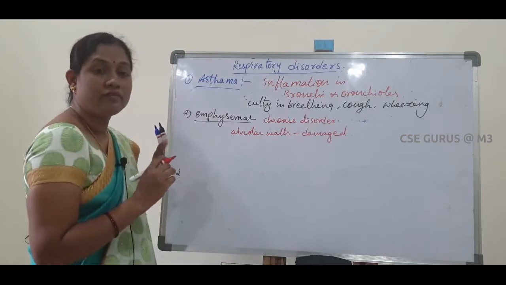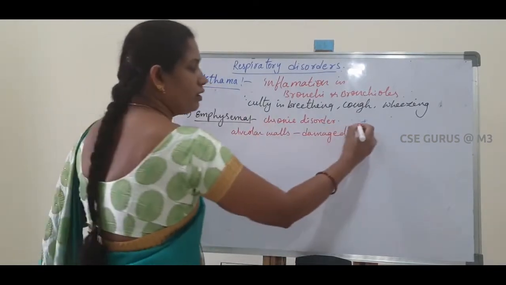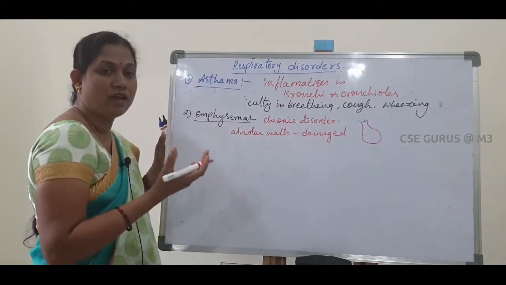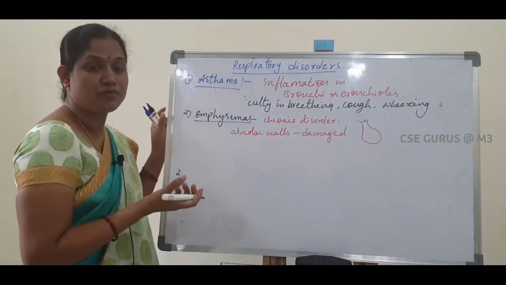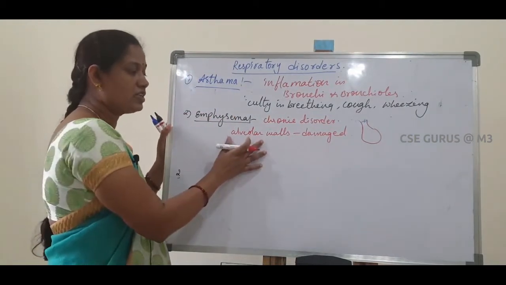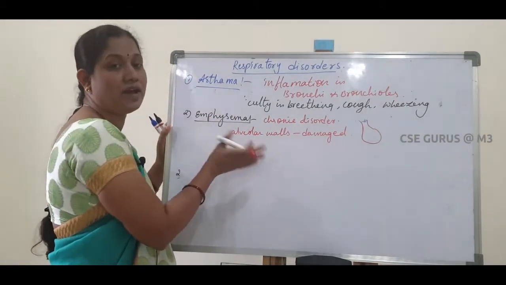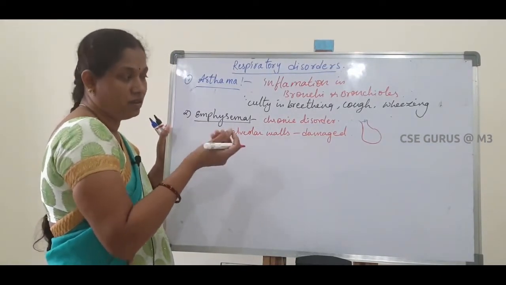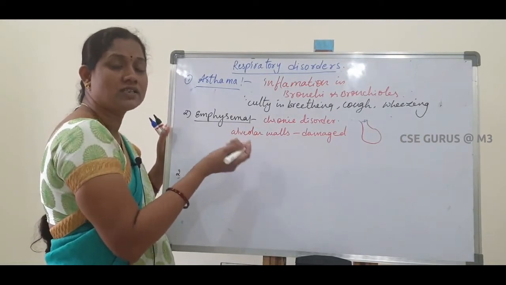The lungs are filled with many alveolar sacs, and the actual exchange process takes place in the alveoli. In this condition the alveolar walls get damaged, so the respiratory area is decreased.